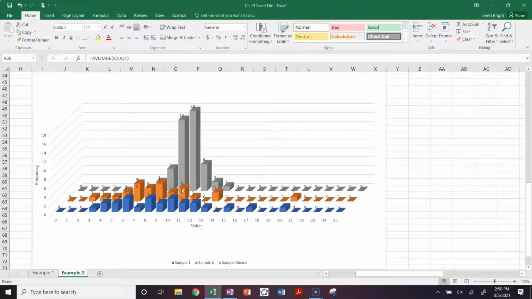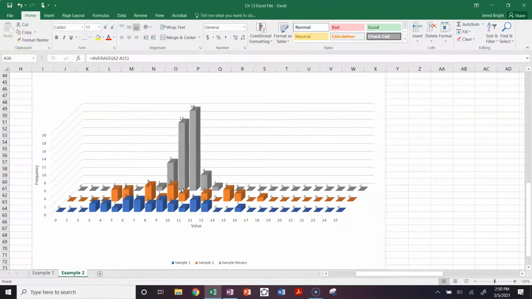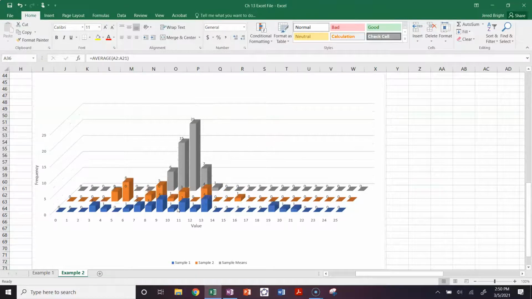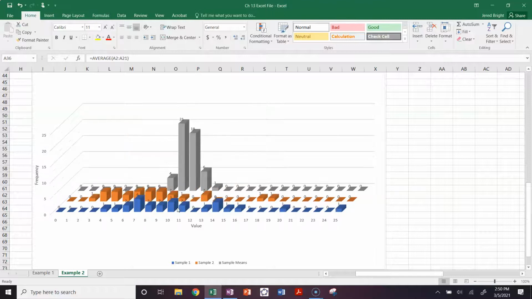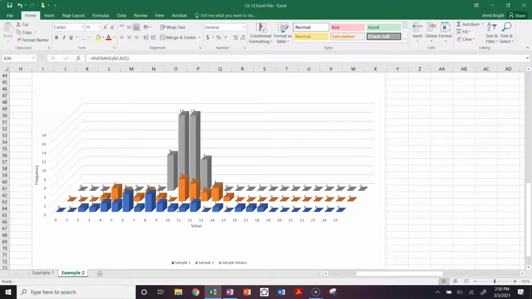Okay, so I've talked about shape, I've talked about spread. Where's the center? Do the centers seem to shift? For the gray bars, not really. And following this down, the center appears to be between 9 and 10, or so I think. And if I continue to resample, just hitting Fn F9 on my laptop, or you just hit F9 on another computer, that behavior seems to still stay the same regardless of the samples that I choose.